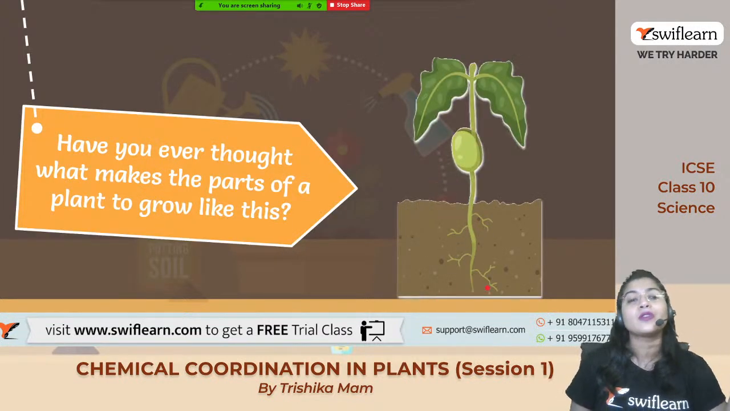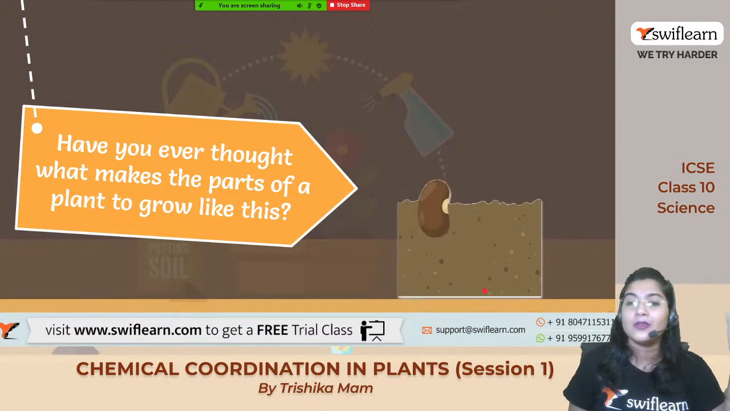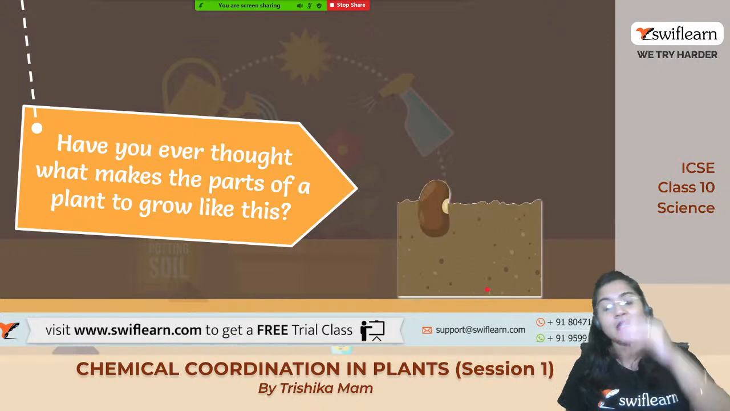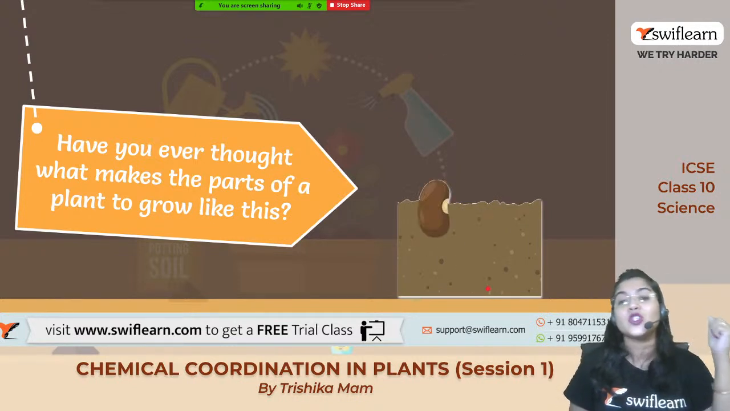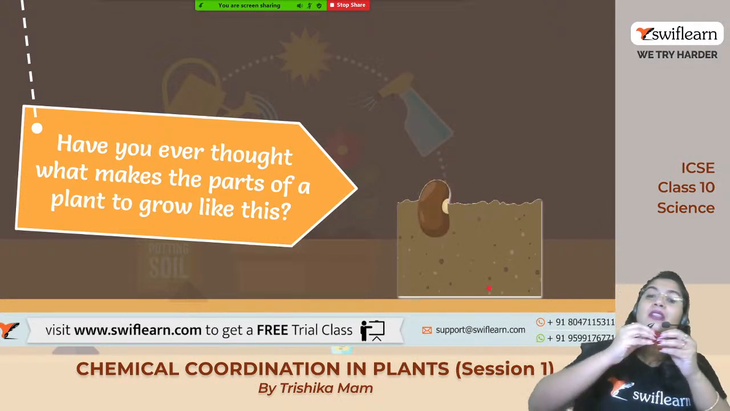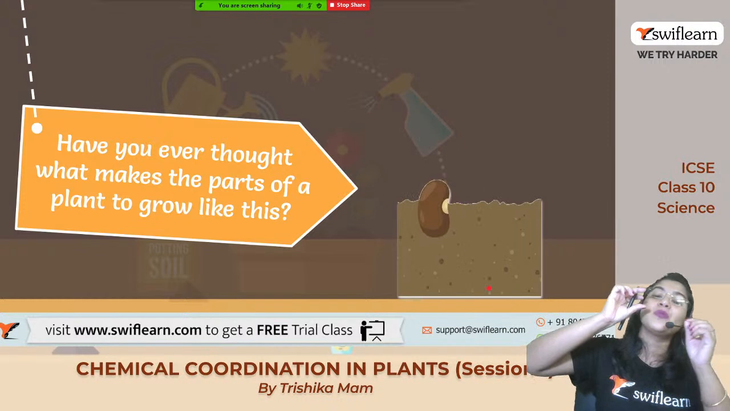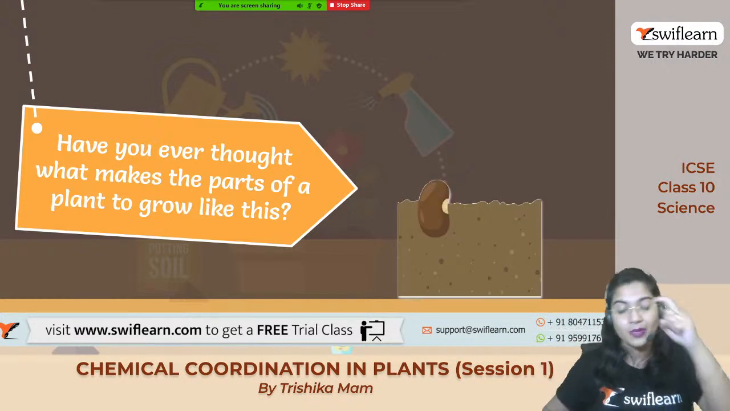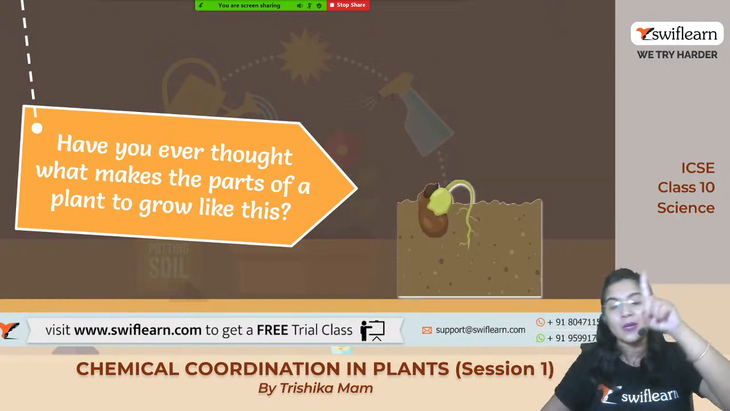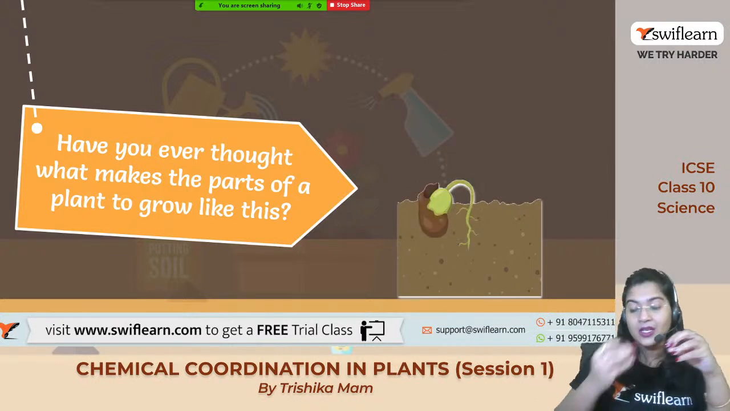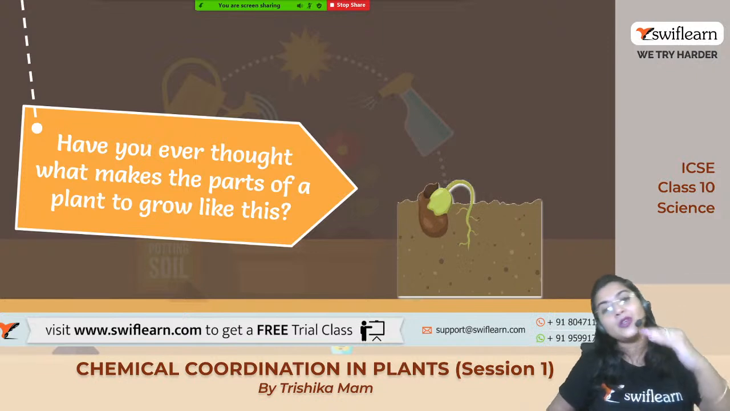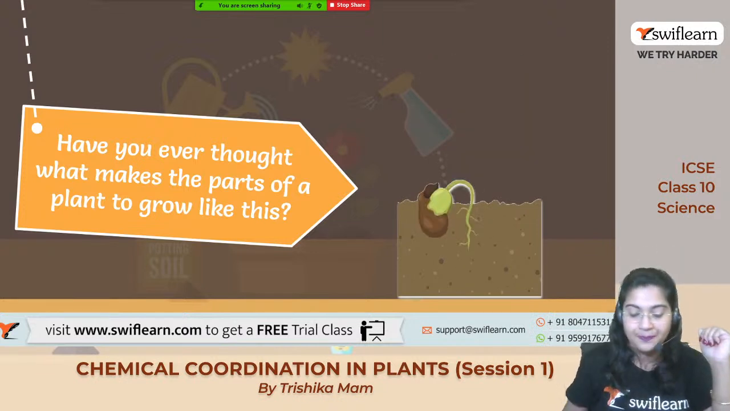Now, have you ever thought about what makes the plant parts grow like this? We already know that if we plant a seed within the soil, then after some time the seed will be germinated, right? After the germination of the seed, a very small baby plant will come out, with a very small baby root and baby shoot, which we call the radicle and plumule. The radicle will grow into the root and the plumule will grow into the shoot system.